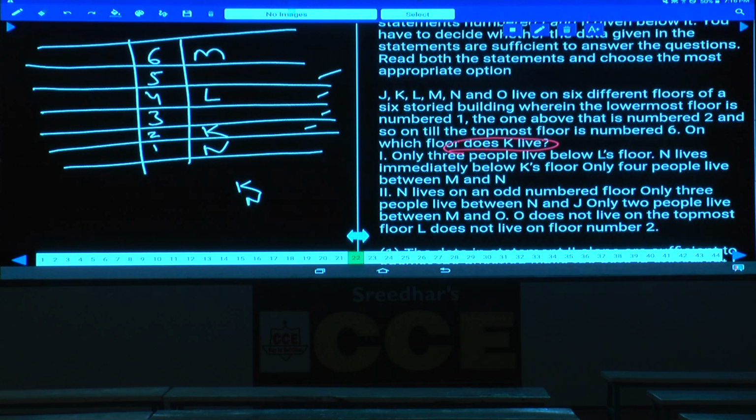Though the information is not given about the remaining 2 persons, we are not bothered about that, because the question is about K's place. Now K's place can be definitely identified. Hence only 1 alone is sufficient.